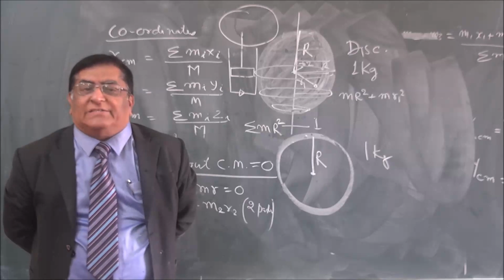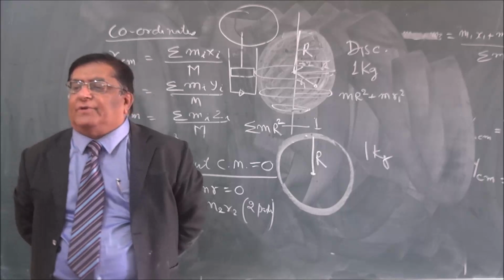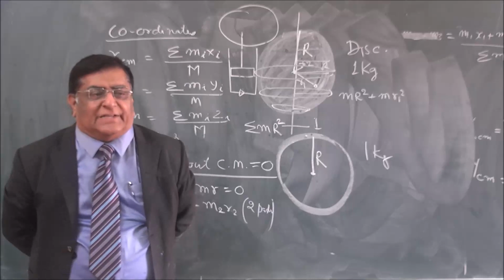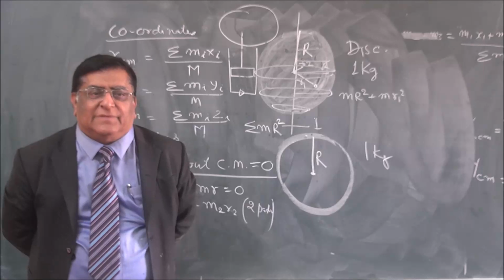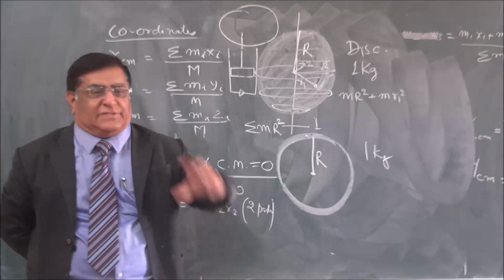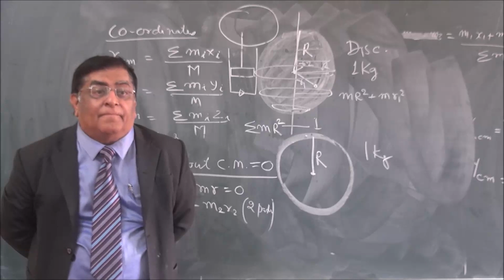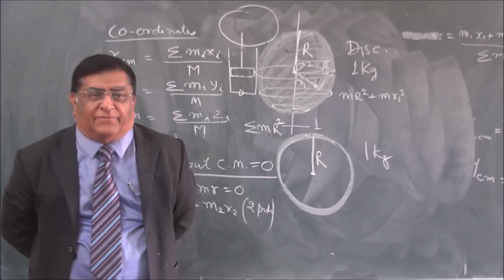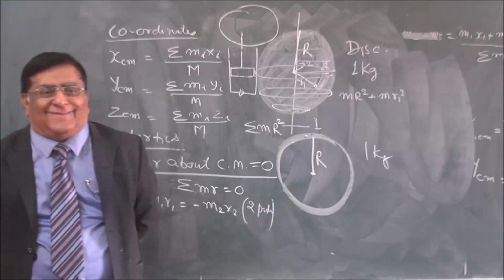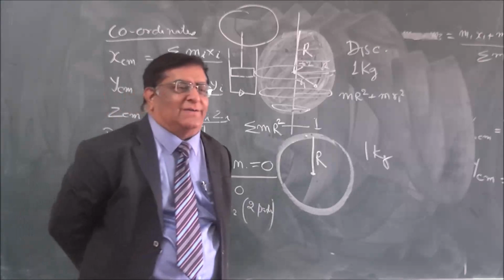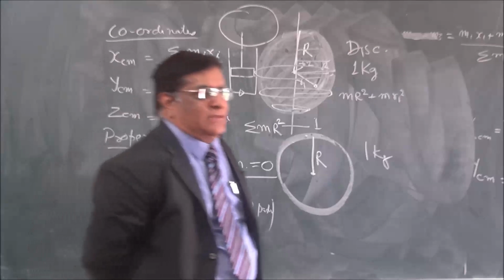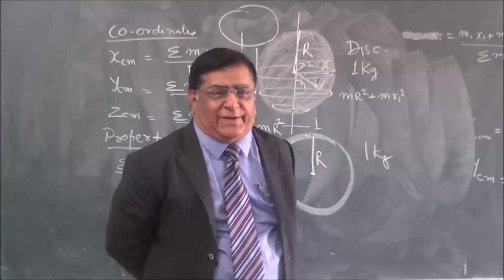Like, what is the moment of inertia of a spherical body? That is a solid sphere and a sphere which is only a spherical shell. You remember? 2 upon 5 m r square for solid, and for spherical shell 2 upon 3 m r square. Right?